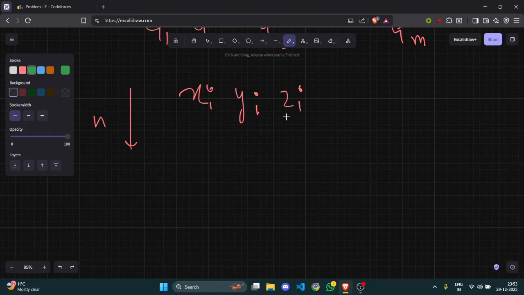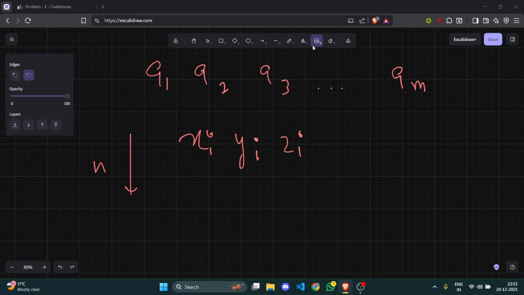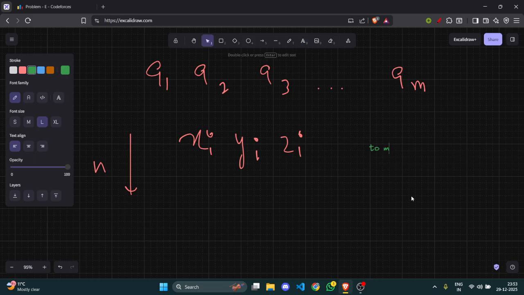So what additional can we do to make them happy? Either we take the xith box, or we spend more money. Let me write it clearly here. To make them happy, what do we need to do?